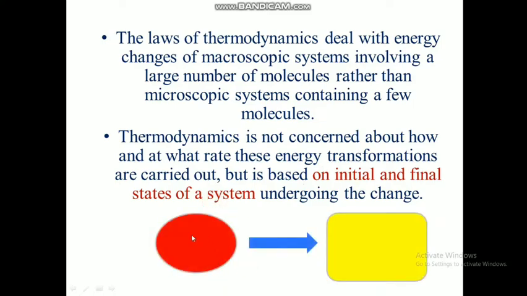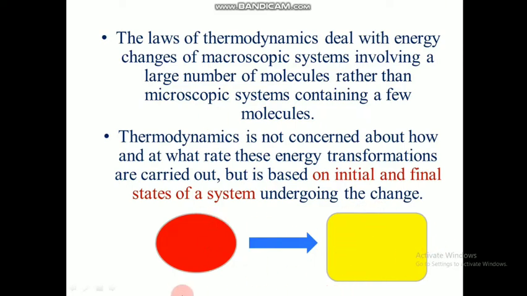For example, this material in the initial state will look like this, and finally after the energy conversion it will look like this. In thermodynamics we are not concerned about how this material is transferred to this stage. We are just concerned about the condition of this material at the initial state and the condition at the final state. We are not concerned about the intermediate processes or how it is transferred. We will be observing and finding out measures from just these two states.